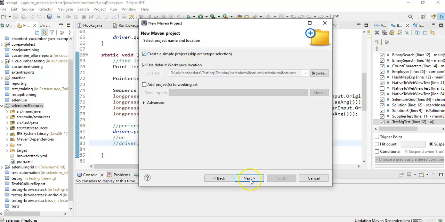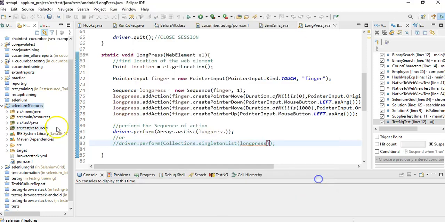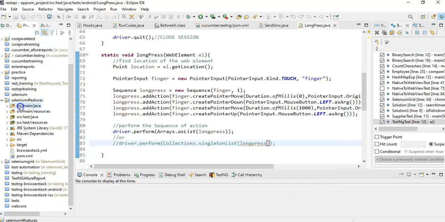Just check the checkbox, Create a simple project. Group ID means a company name. Suppose I am working for Google, com.google. Artifact ID means project name. Suppose I name it Selenium practice. That's it. Click on Finish. It will automatically generate the structure: src/main/java, main resources, test java, test resources. These are all generated automatically.